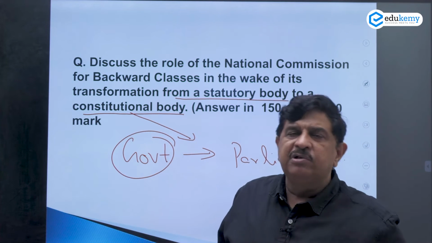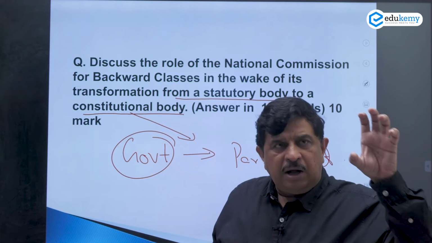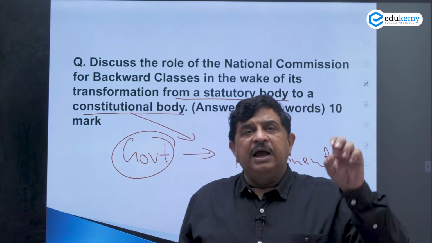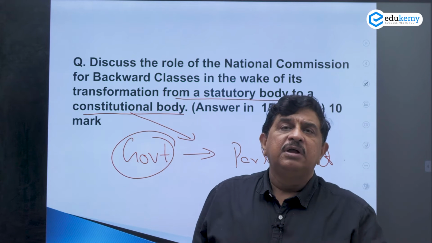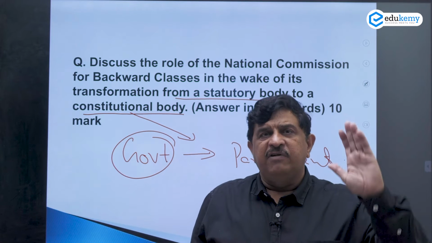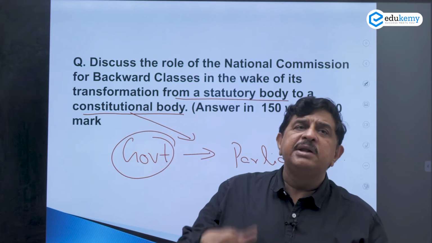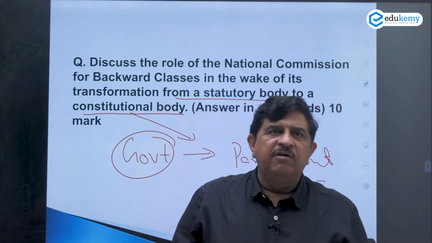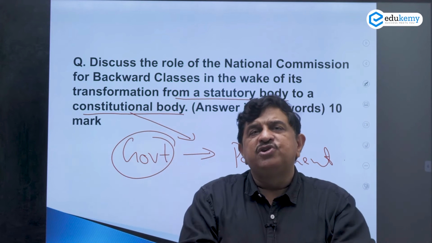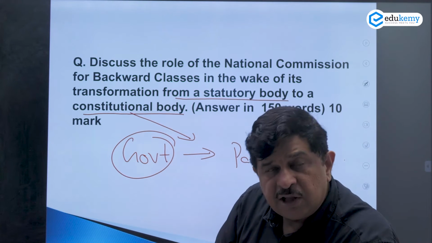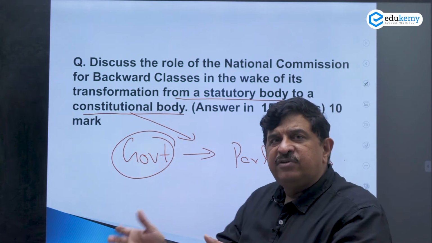Then in the main body you will say that the issue of welfare of other backward classes has remained a point of discussion right from the 1950s, when the Kalelkar Commission was appointed, and then the Mandal Commission in the 1970s, which made its recommendations for taking focused measures for the welfare of other backward classes, to be distinguished from SCs and STs.